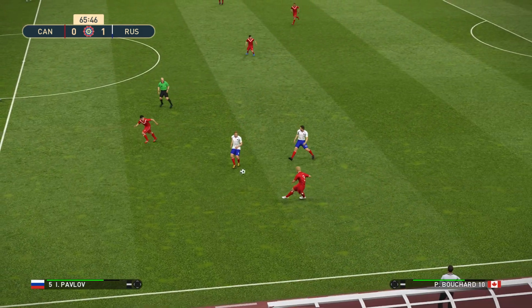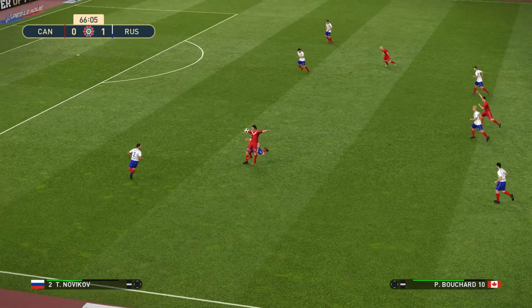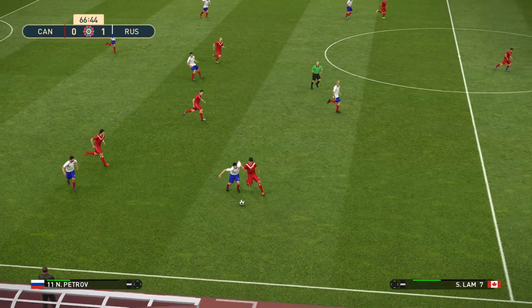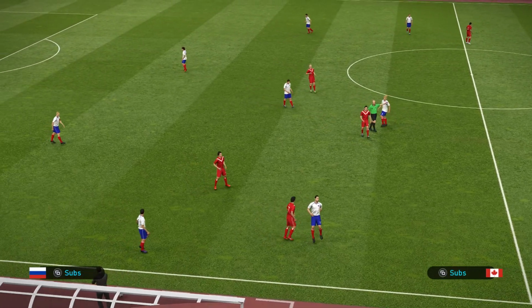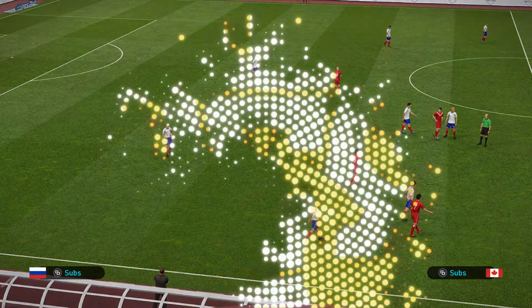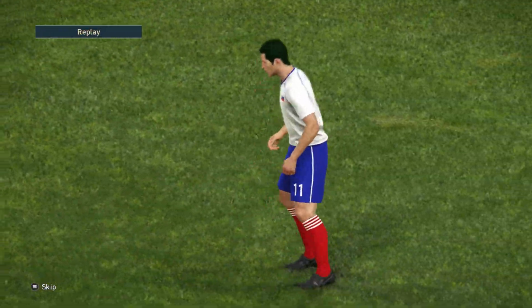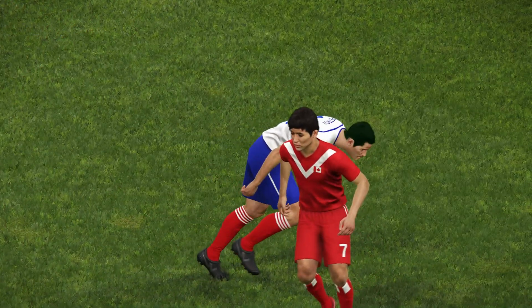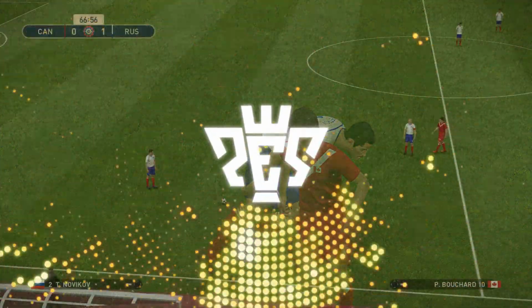Lamb lets it go for Coates. There's Bouchard. And that'll be a free kick to Russia. It's really not going Canada's way here in this second half. Looked like a fair challenge by Lamb, but the referee said it was a free kick.